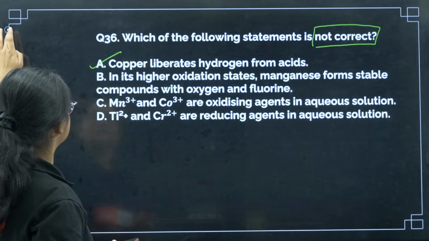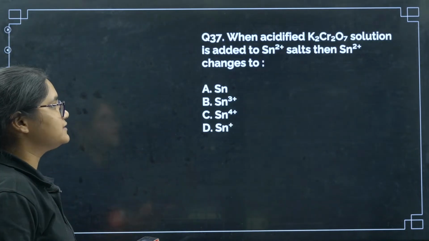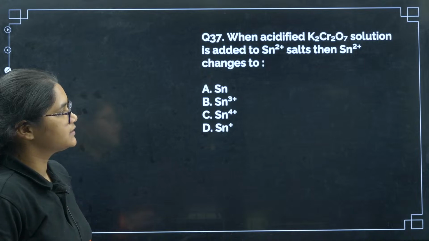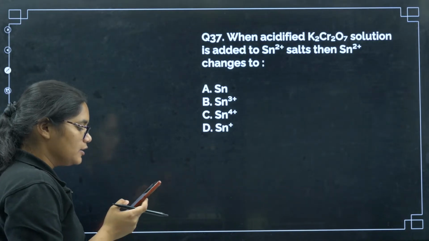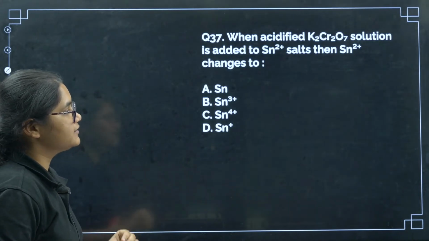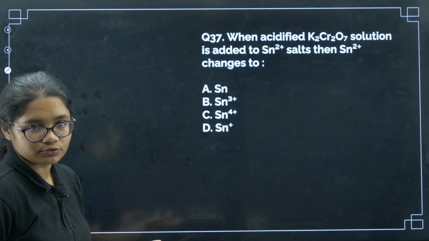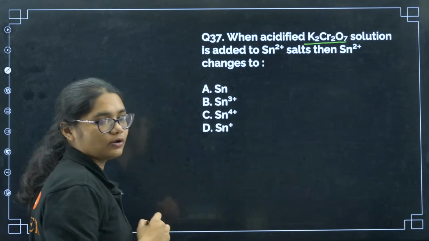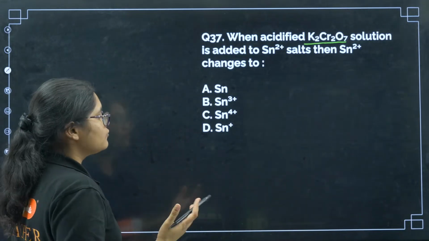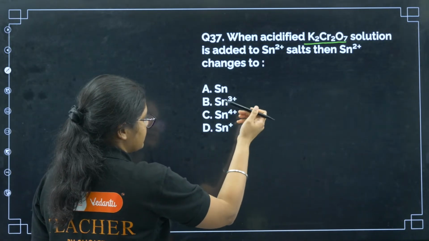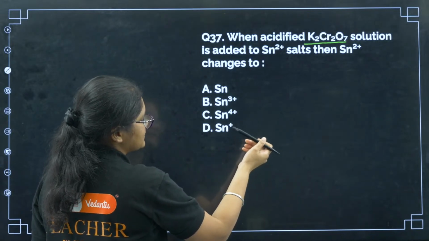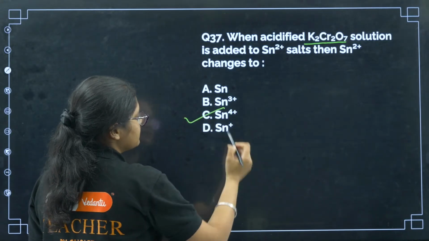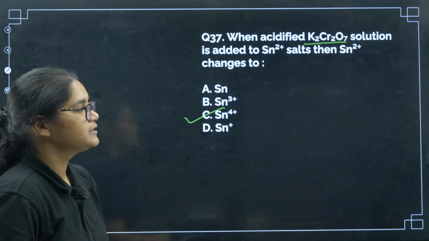Next, question number 37. When acidified K2Cr2O7 solution is added to Sn2 plus, then the Sn2 plus changes to what? So this is also a very good oxidizing agent. It will oxidize Sn2 plus to what? Sn, Sn3 plus, Sn4 plus and Sn plus. So it is Sn4 plus, that is option number C here.